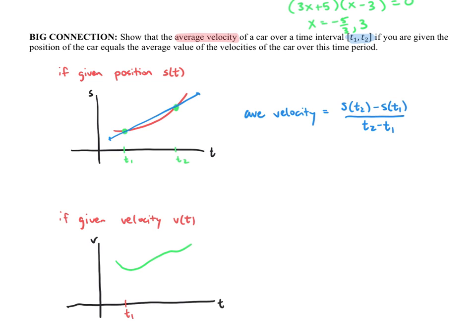Let's say that this is t sub 1 and t sub 2, and if you wanted to find the average velocity, you would then go up and find a velocity, and then another velocity, and then another one, and you'd add them up. You do the average value, right? So the average velocity would be 1 over t2 minus t1, this is the formula we just developed, the integral from t sub 1 to t sub 2 of velocity. So we would total up all of those velocities and divide by our interval.